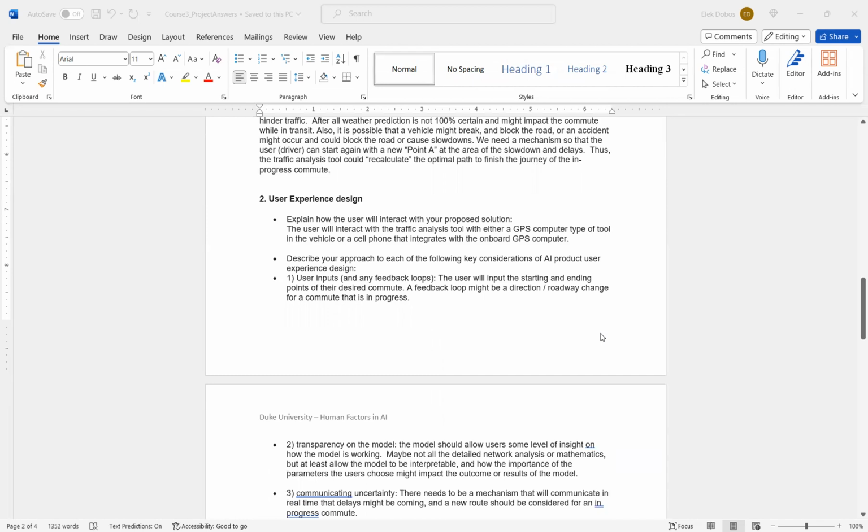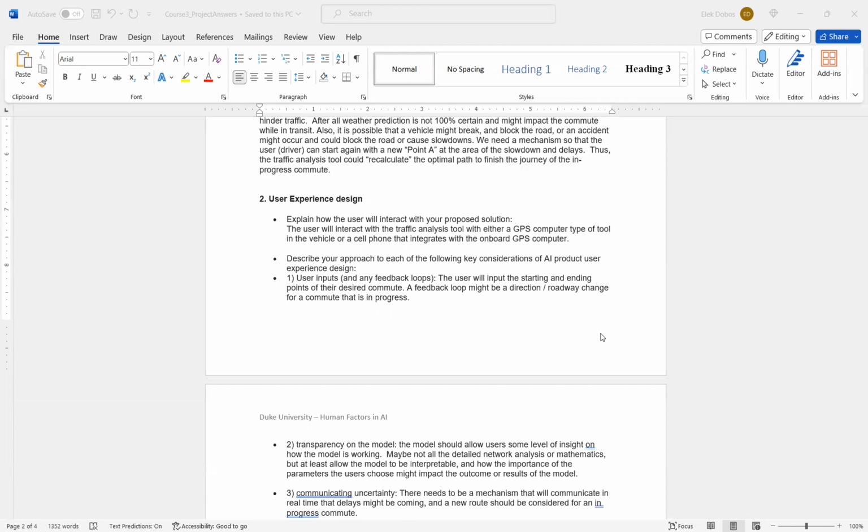Our user experience design: explaining how the user will interact with our solution. The user will interact with the traffic analysis tool with either a GPS type of computer or tool in the vehicle, or maybe a cell phone that integrates with the onboard GPS computer. Somehow I believe Apple CarPlay has one out there that actually does that when you plug in now.